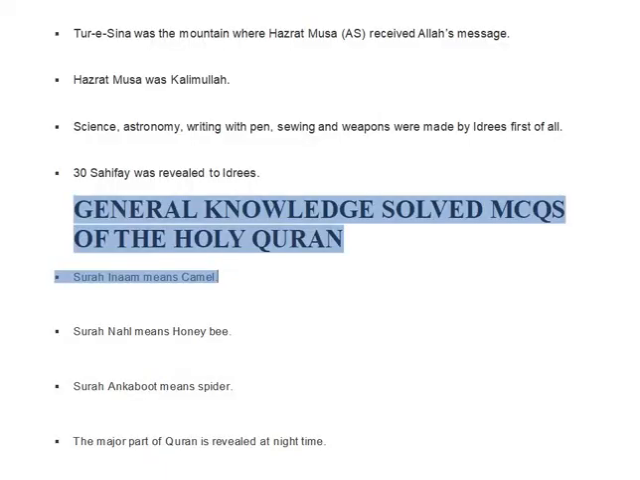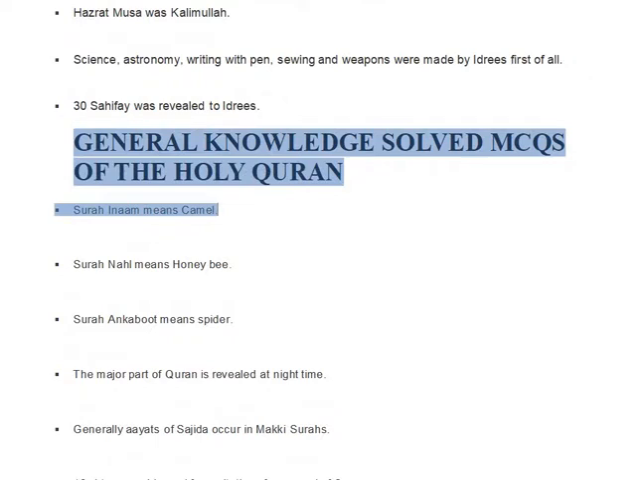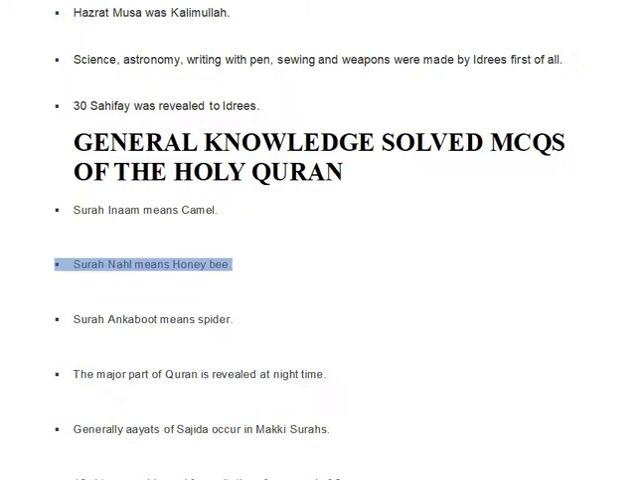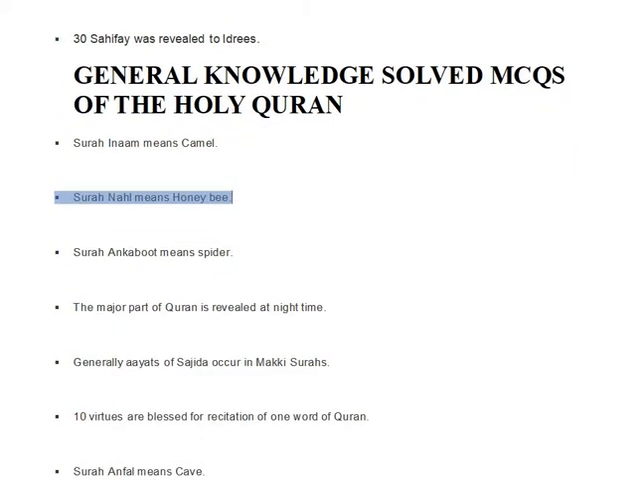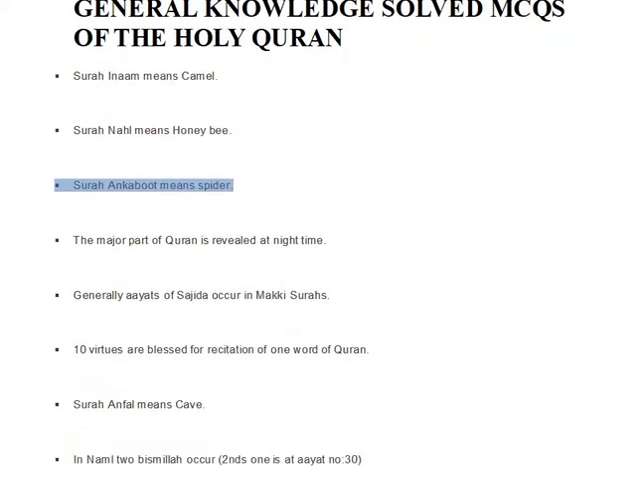Solved MCQs of the Holy Quran. Surah An'am means camel. Surah Nahl means honey bee. Surah Ankabut means spider. The major part of Quran is revealed at night time.